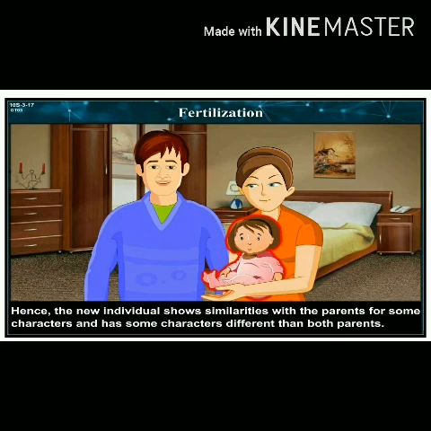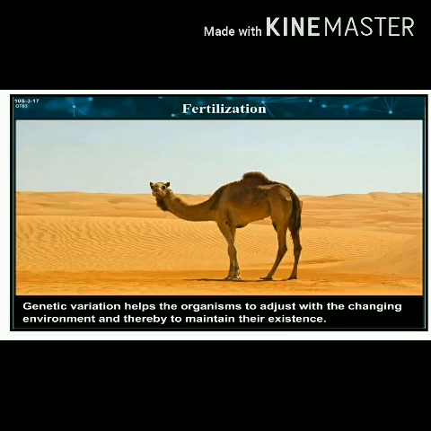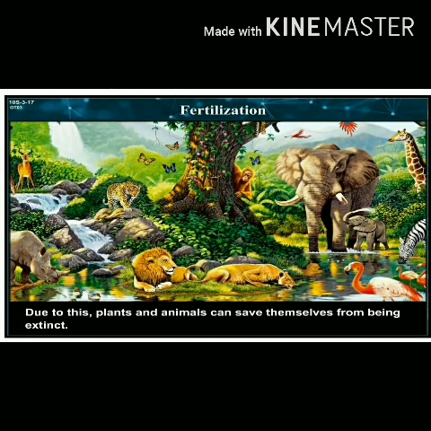Diversity in living organisms occurs due to genetic variations. Genetic variations help the organism to adjust to the changing environment and thereby to maintain their existence. Due to this, plants and animals can save themselves from becoming extinct.